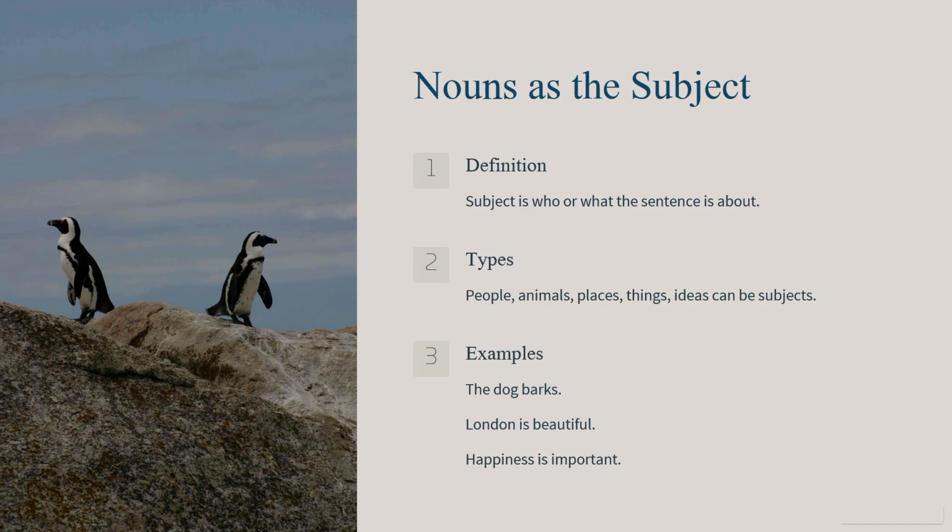But nouns as subjects don't just refer to people or animals, they can also refer to places like cities or countries, things, or even abstract ideas such as emotions or concepts. So, for example, in the sentence, "Happiness is key to a healthy life," the word happiness is an idea or concept that acts as the subject of the sentence. In every sentence, the subject must agree with the verb, meaning if the subject is singular, the verb should also be singular. And the same applies to plurals. This agreement is essential in constructing grammatically correct sentences.